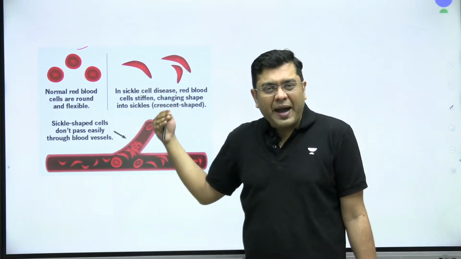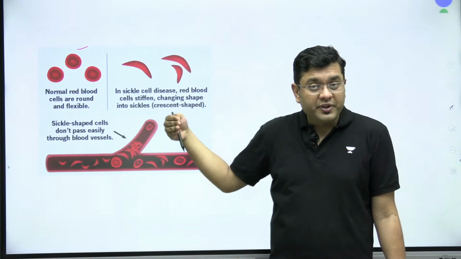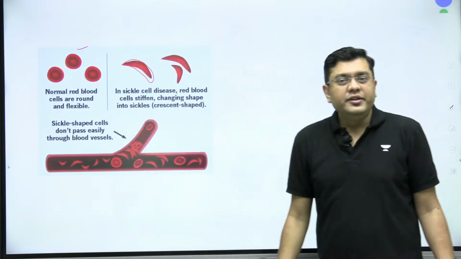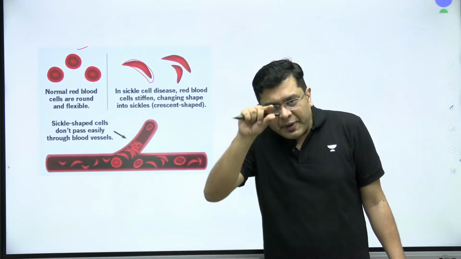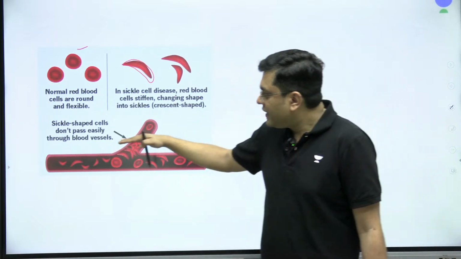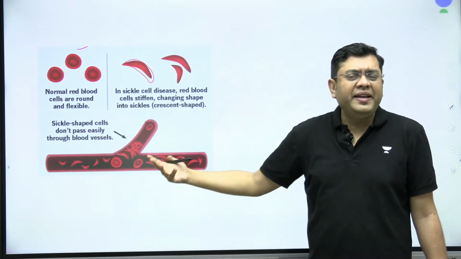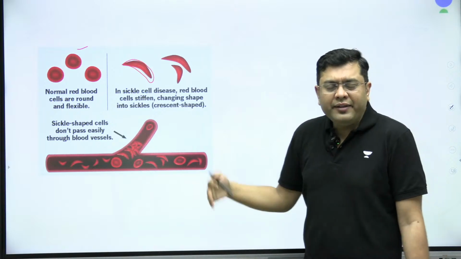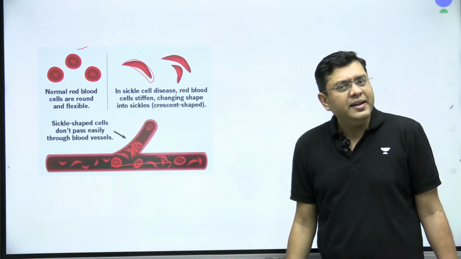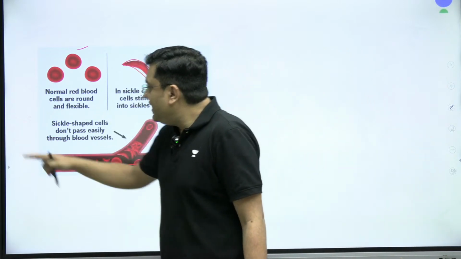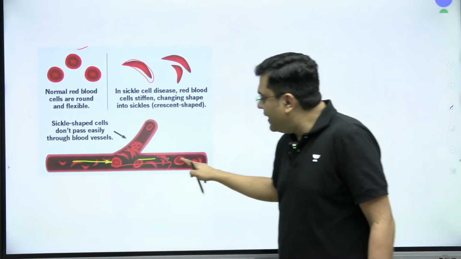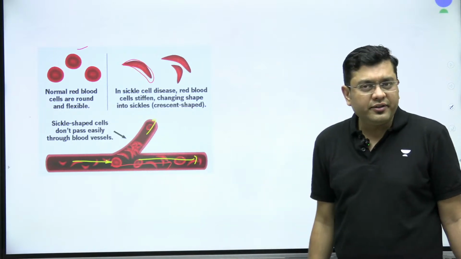But for the person who is suffering from this kind of disease, observe that the shape of the RBCs changes into a sickle. Because the shape resembles a sickle, hence the name sickle cell disease. Now, what are the basic implications of this? Once you suffer from sickle cell disease, observe that the normal RBCs can easily move through the blood vessels. They don't find any difficulty in moving through the blood vessels and reaching the cells.